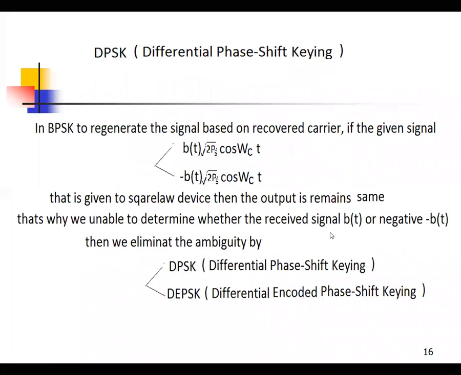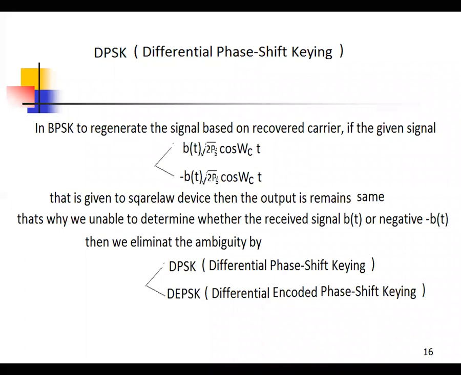Okay. Now DPSK. Why go for DPSK from BPSK? In the BPSK there is some limitation. What is the limitation? While using the square law device, whether the b(t) signal is positive or negative, the output will be positive, because squaring a negative or a positive gives a positive output. With reference to the recovered carrier, the signal is going to be extracted. So that is the ambiguity in the BPSK. That's why that ambiguity is eliminated by DPSK, differential phase shift keying.